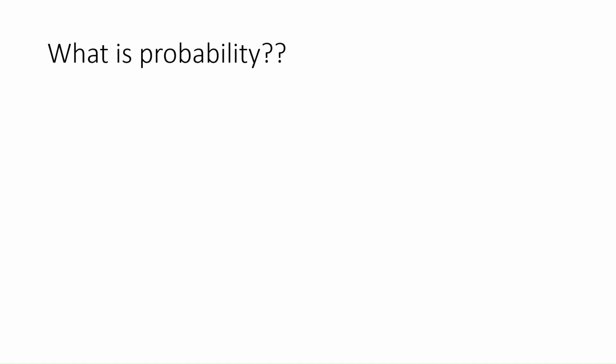The probability of any event always lies between 0 and 1. So, always the probability of any event lies in this range. If the probability of something is 0, that indicates that the event is impossible.